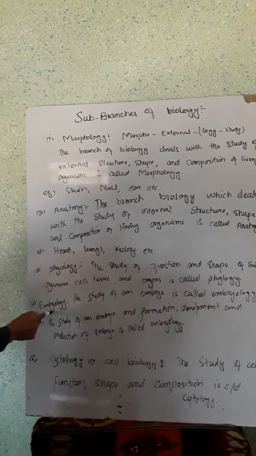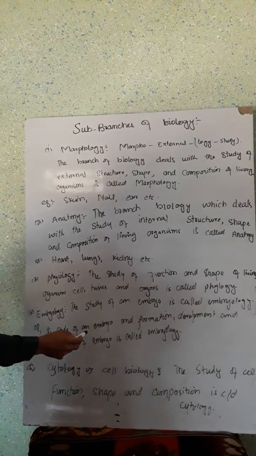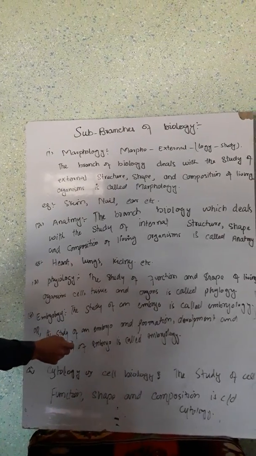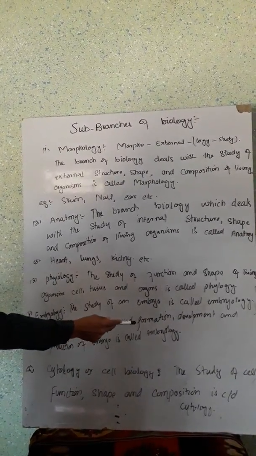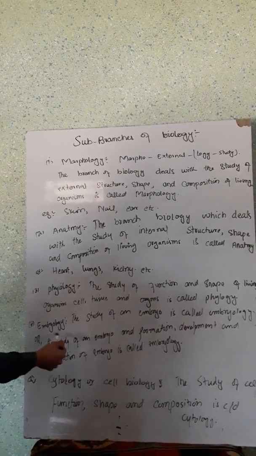The fourth one is embryology. The study of an embryo is called embryology. This is a simple definition of embryology, and it is the study of the embryo. So the study of an embryo, formation of an embryo, development of an embryo, as well as production of an embryo is known as embryology.